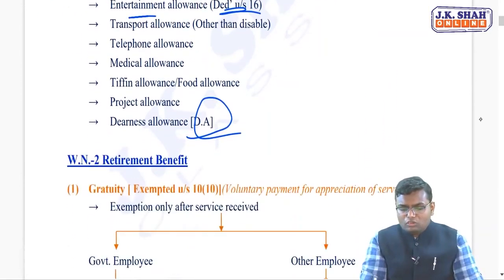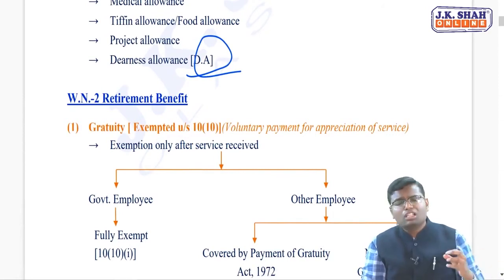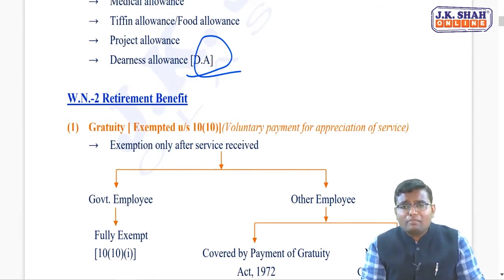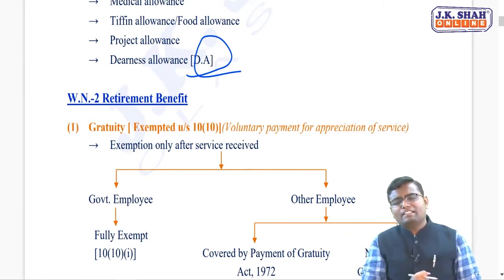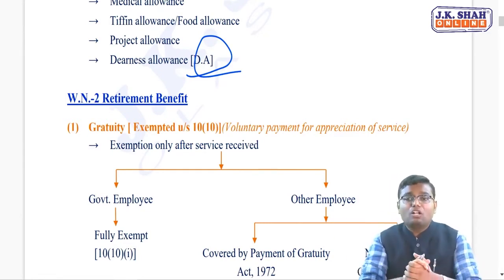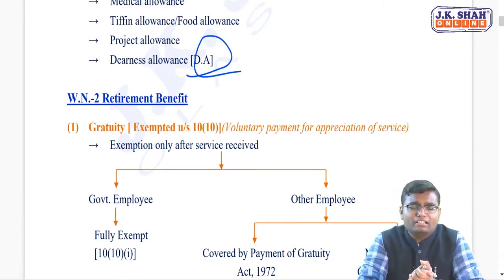Now coming to working note number 2, which is retirement benefit. So whenever you are retiring from an organization due to age, due to the employer is removing you, because you are resigning from the job, whatever amount you are getting as a lump sum amount or after retirement, as a commutation, that will be called as what? Retirement benefit. Now, that retirement benefit obviously you are getting on the retirement, and that's why it must not be fully taxable. It must not be fully exempt also. Certain amount is exempt, certain amount is taxable.